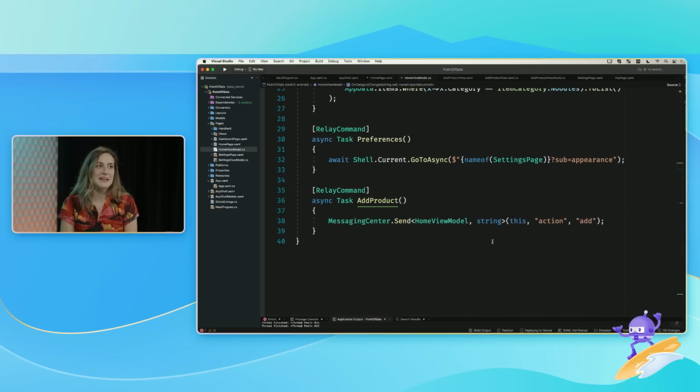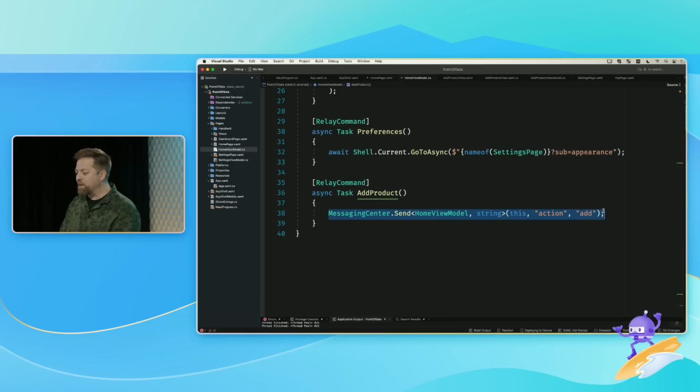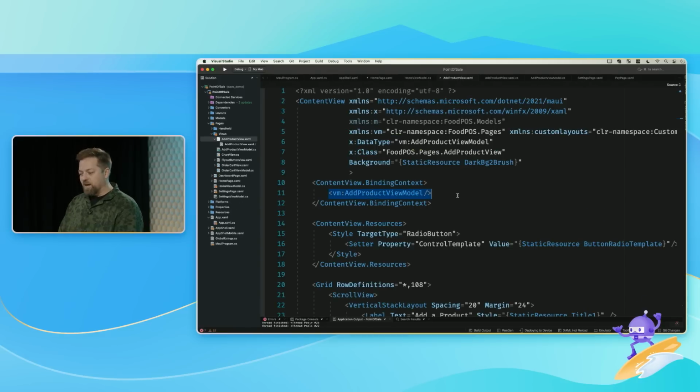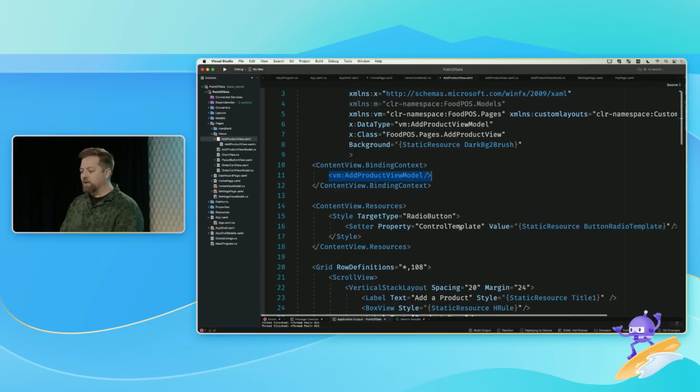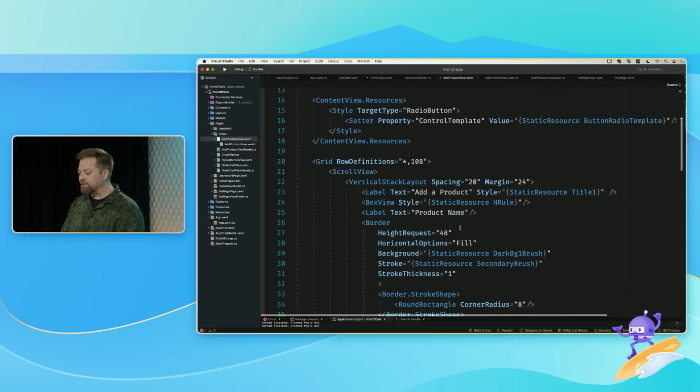Oh, okay. So, okay, yeah. All right, so here I'm using the messaging center, and basically it's a message bus. I'm sending a message to my home page and saying, hey, show me the add product screen. Right. Super awesome. All right. Keep chugging. All right, so we've got that add product view. So let's talk a little bit about that file open that I did, that file system stuff.